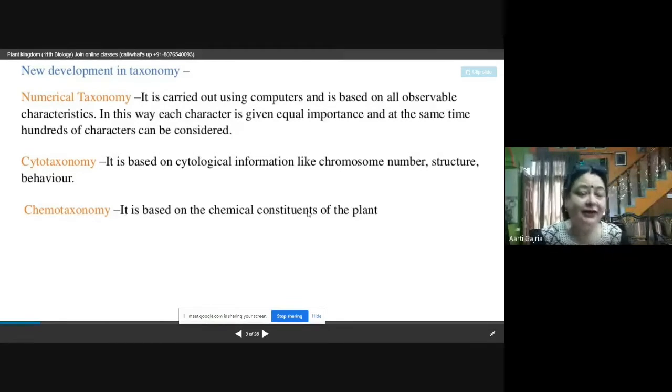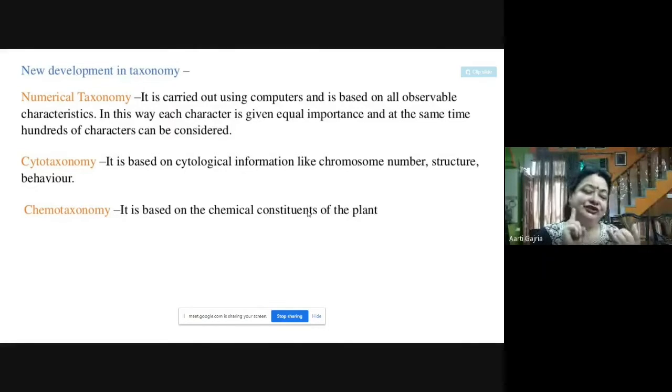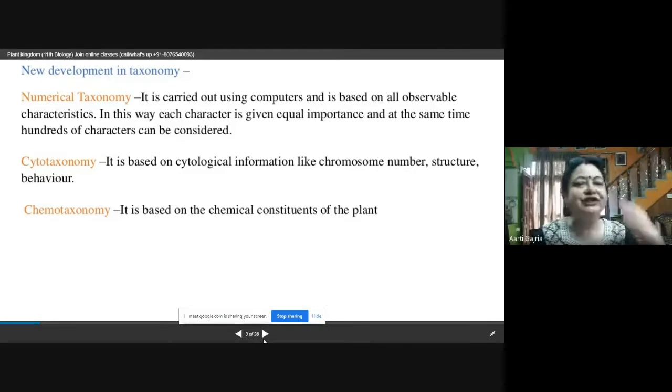So basically, artificial classification, then natural classification, then phylogenetic classification. So presently, what classification we are using for classifying the plants is the phylogenetic one, wherein we are using the evolutionary relationship between the plants from simple to complex. But at the same time, we are also incorporating numerical, cyto, and chemotaxonomy also for differentiating or for classifying the plants into different classes.